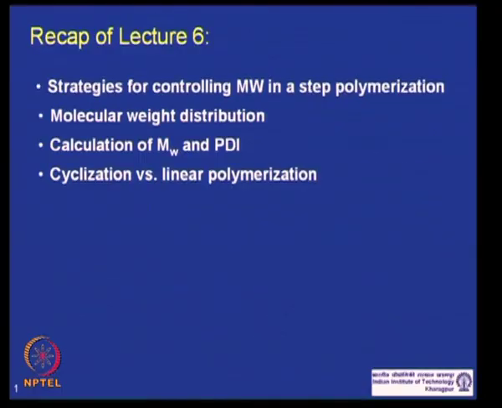We did a calculation to find out the Mw and the corresponding PDI, the polydispersity index, which is Mw by Mn, and we found that PDI is equal to 1 plus P. That means, for step polymerization when you are making high enough molecular weight, P should be very close to 1. So for any given high molecular weight step polymer, the polydispersity is expected to be very close to 2.